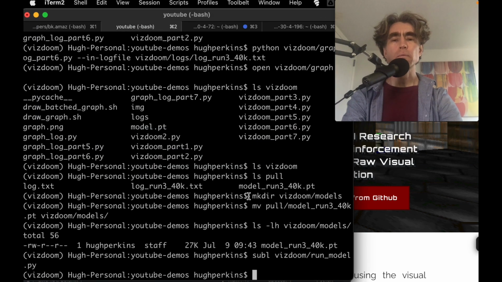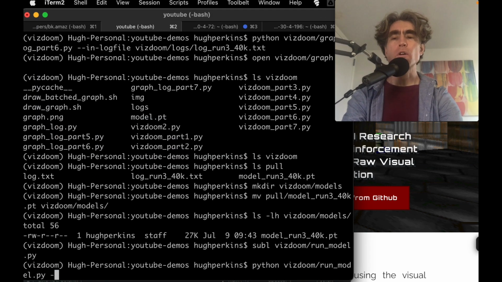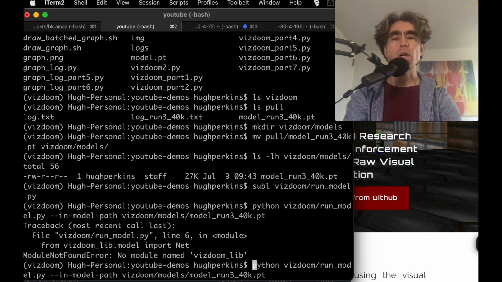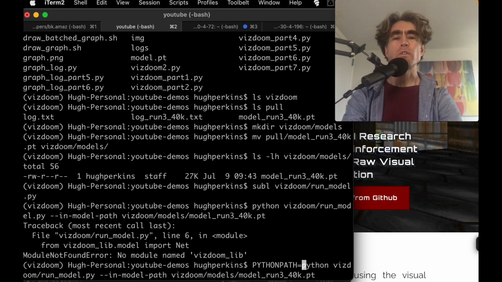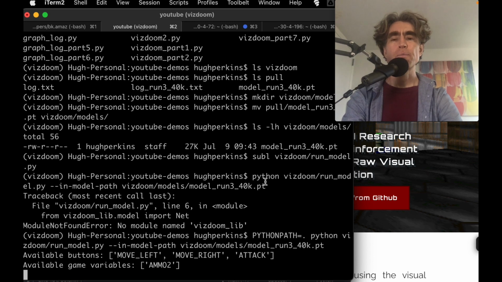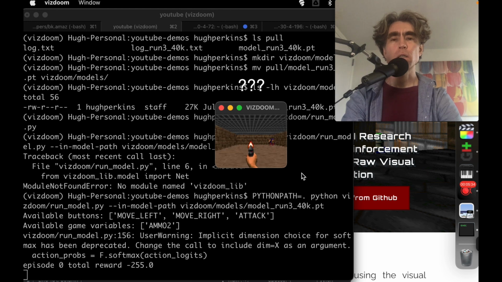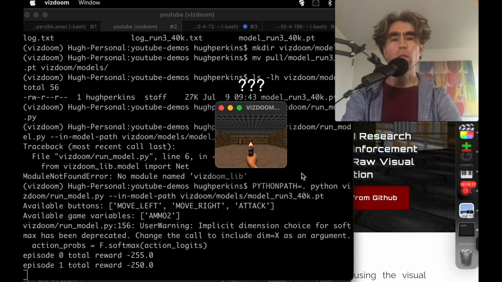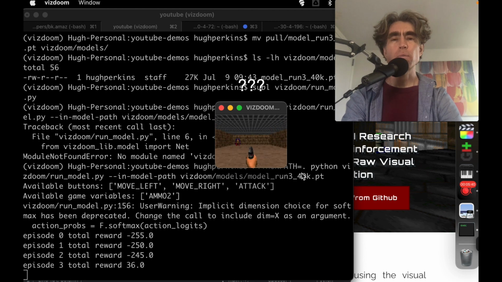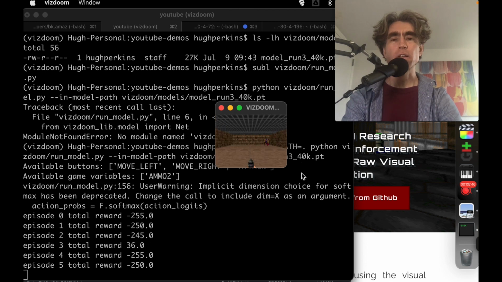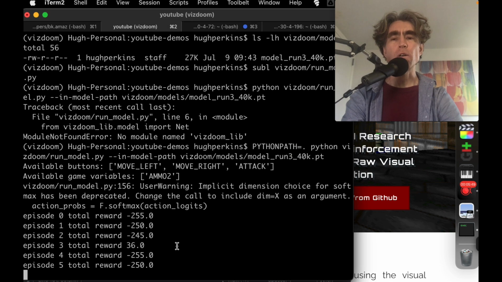All right, let's try running that. We'll do python ViZDoom run model, with the model path in ViZDoom models, and I think there's only one. So let's run that and see what happens. Right, Python path. We should fix something. Well, that doesn't seem to be doing anything particularly exciting. It seems pretty random. Oh, because I forgot to load the model.